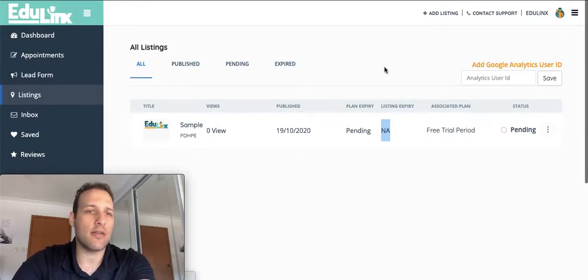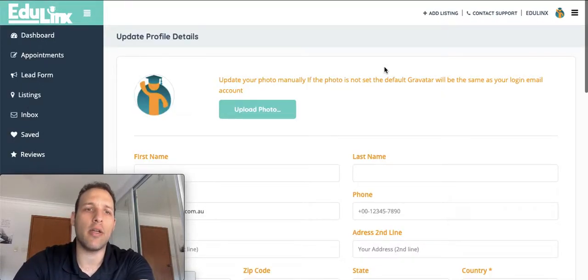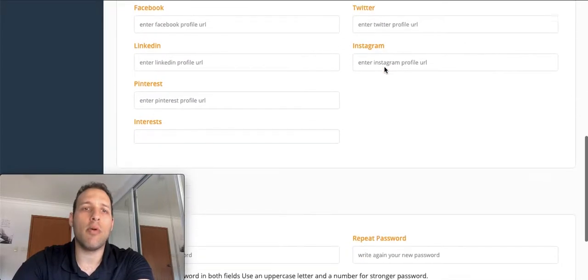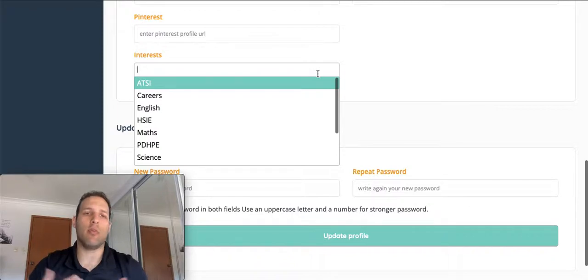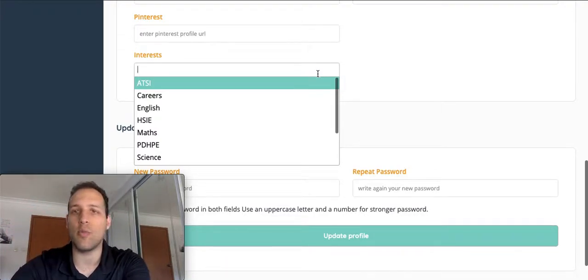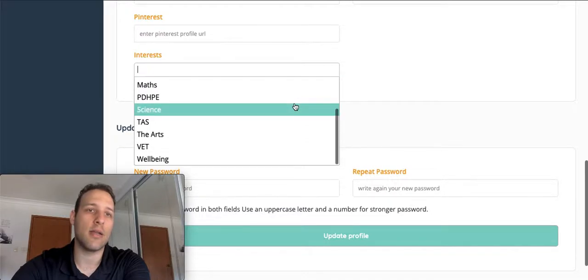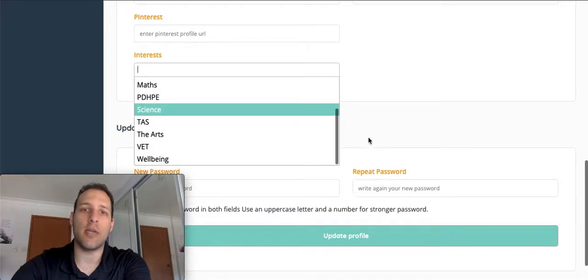And what this allows us to do is keep track of how many different providers are fitting different KLA areas and cross-curricular priorities, but also it will help us to keep you up to date and give you the most relevant news, policy changes, and tips and advice throughout. Some of it will be put onto the main platform, but obviously others will be put into the mailing list. So you can always update these as you please and just update your profile.